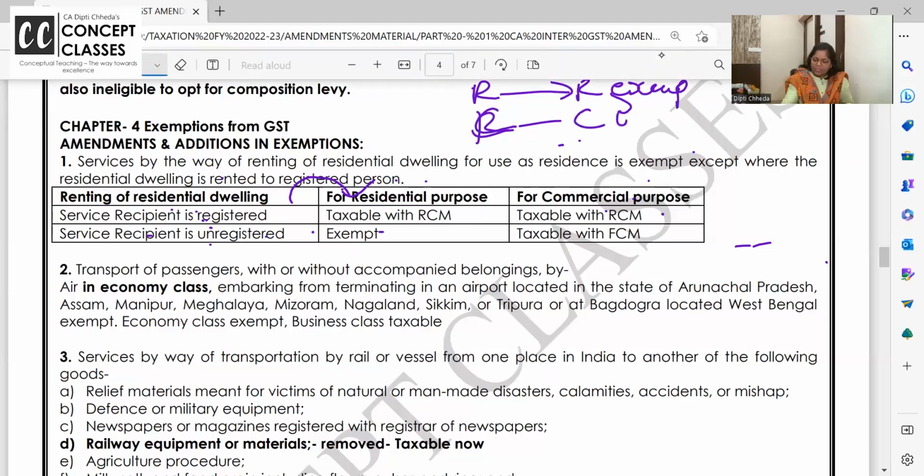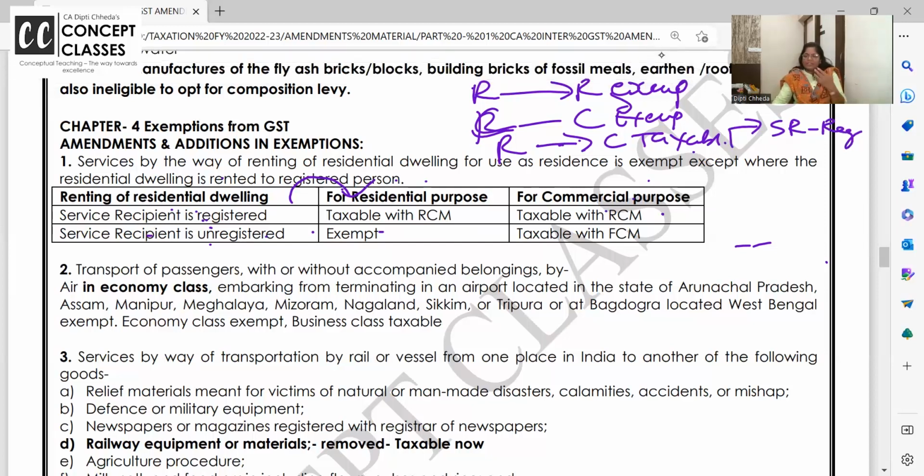Commercial to commercial, exempt. Problem is resident to commercial, that will be taxable. Now taxable, if the service recipient is registered. I can make flowcharts, but you have to read it like this. You make the flowchart, dear students.